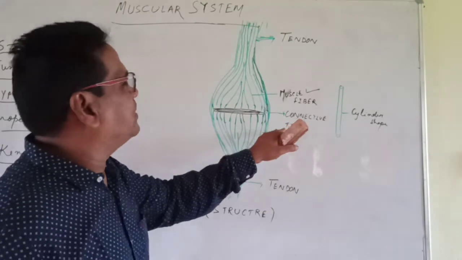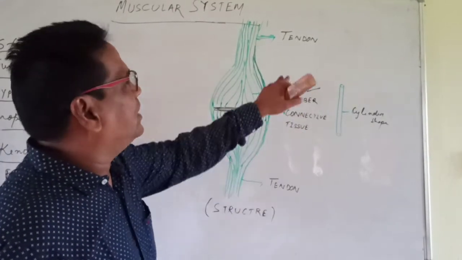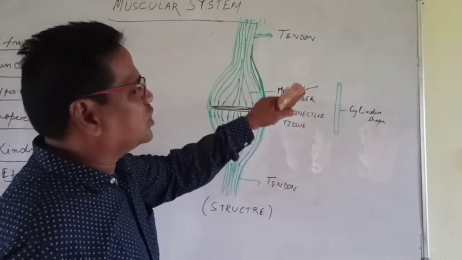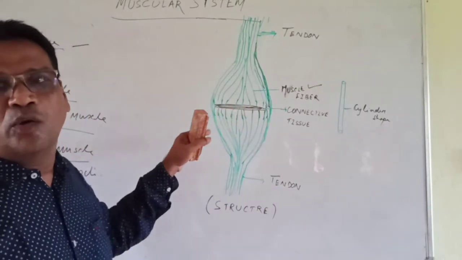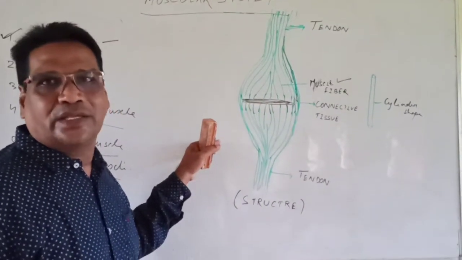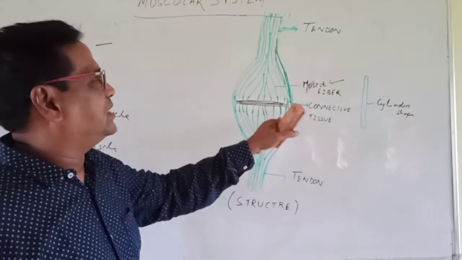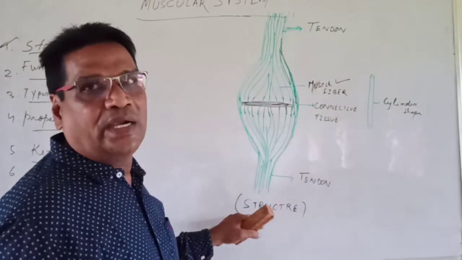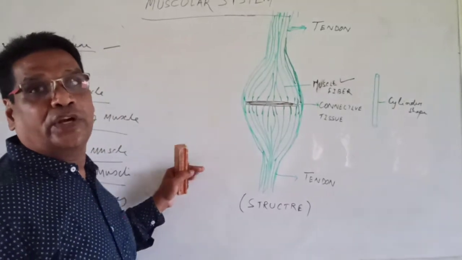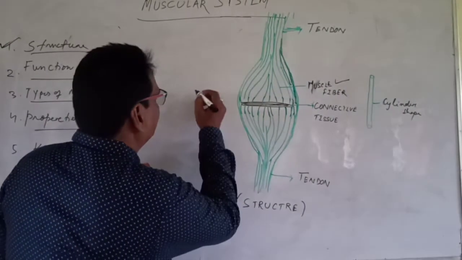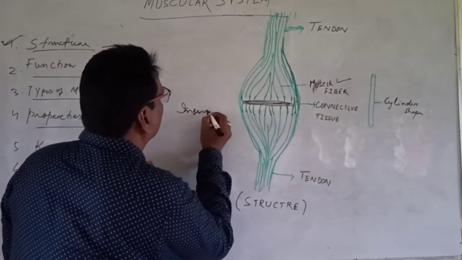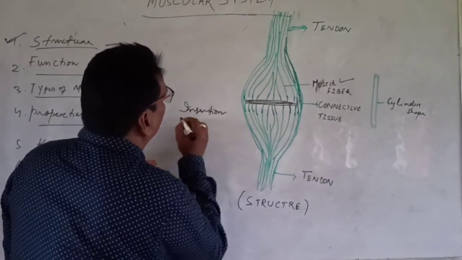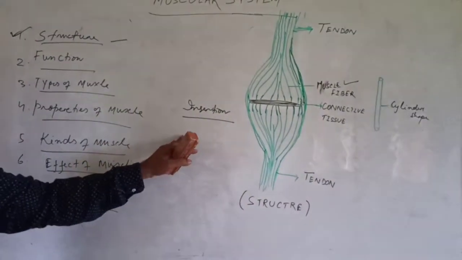In between, connective tissue is there, and it is bound just above the skeleton. In any long bones in our arm or legs, the muscles are bound by tendons on two sides, and the point where it is connected is called insertion.